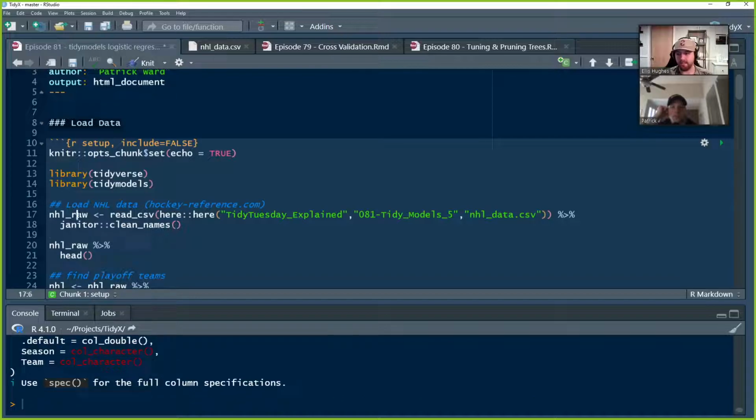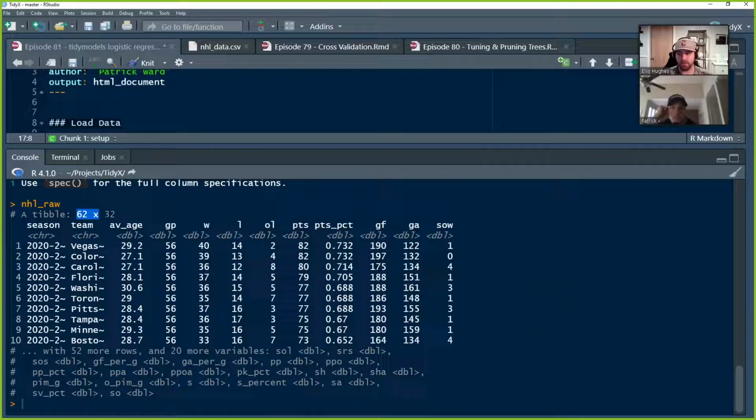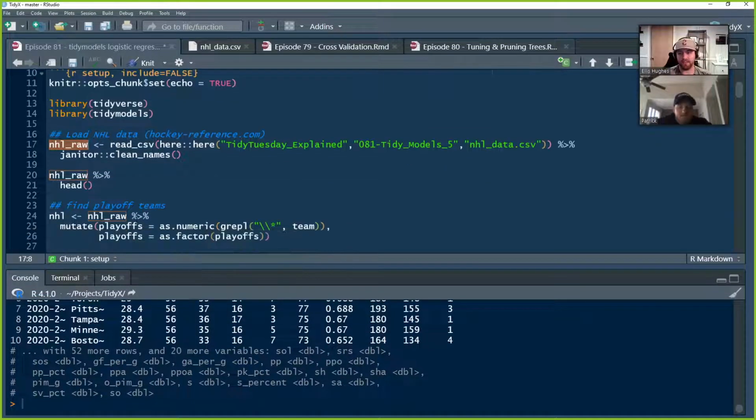We're going to run that, and we end up with a nice data frame that is 62 rows long and 32 columns, so it's pretty darn dense. This is season summary data: 2 seasons' worth of summary data for the NHL.